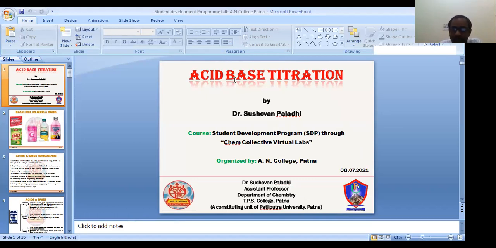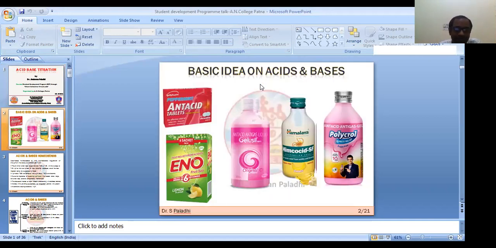Okay, so basically the students may be interested to know what is acid and base. If their family members ask them, tell me something about acid base, what you know, then the first thing you will say is the antacid which you are using generally. What are the antacids? Because if in our body some acidity forms, we use some antacids, Gelusil, this type of thing, to neutralize our acidity.